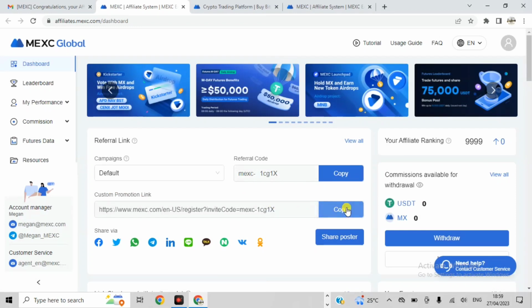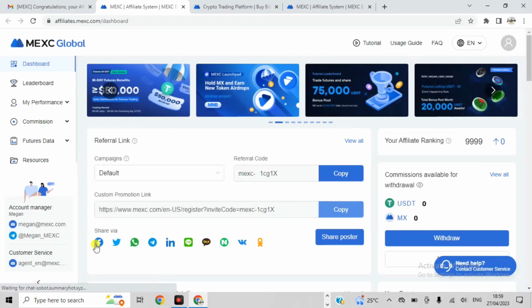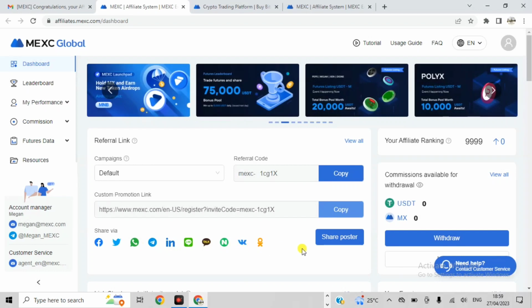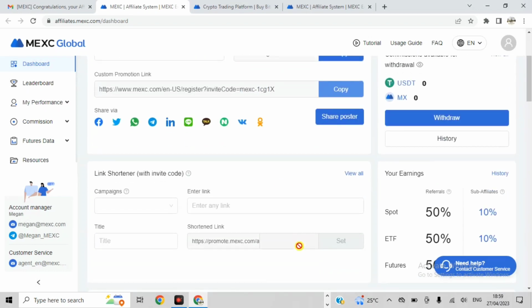Then I will start sharing it. I can share it on WhatsApp, on Facebook, on Twitter, on Instagram, on LinkedIn, like that. Then I start getting paid. Very simple and easy, guys.